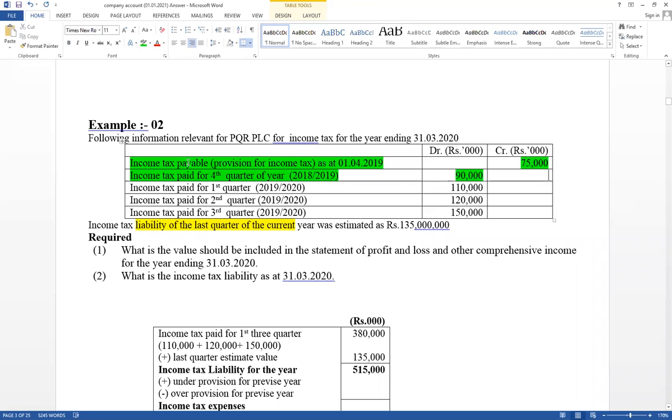It has given income tax payable. That is a provision for income tax 1st April 19. This is the amount estimated in the last quarter of last year. That is a value considered as an expense in the previous year. It was estimated and taken as an expense last year. But actually paid for that during the accounting period 90,000. We estimated and took this much, but actually we had to pay this much last year.